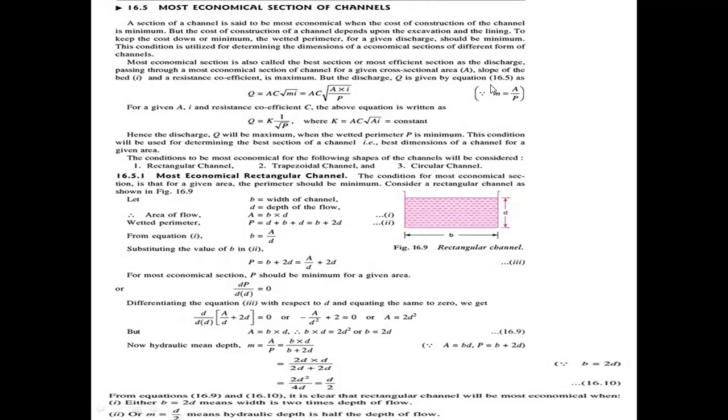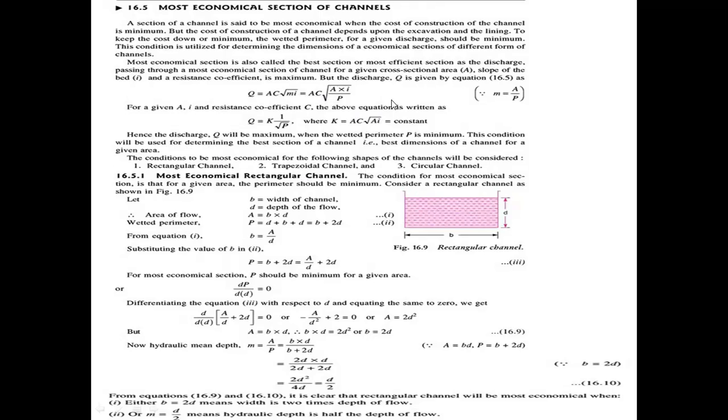The discharge Q is given by Q equal to AC root MI, where M is the hydraulic mean depth, the ratio of wetted area A by wetted perimeter P, I is the bed slope, and C is the resistance coefficient. So Q equal to K into 1 by root P, where K equal to AC root AI is a constant value.